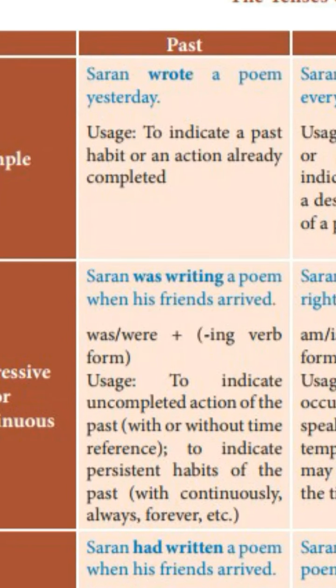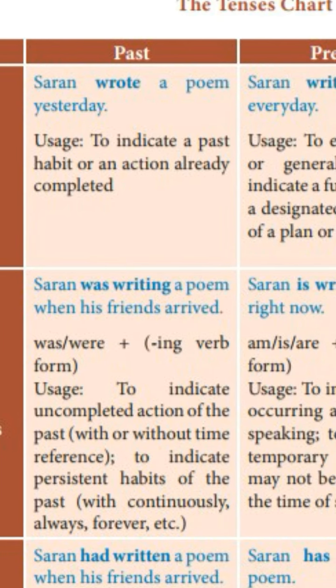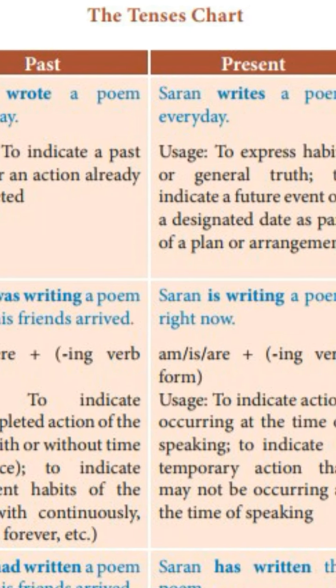Saran wrote a poem yesterday. So yesterday, already the time is over, the past tense is given here. So we use the verb wrote to indicate a past habit or an action already completed. If the action is already completed, we can use simple past. Even for the past habit, we can use it.